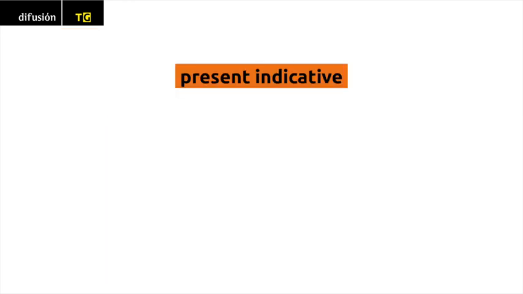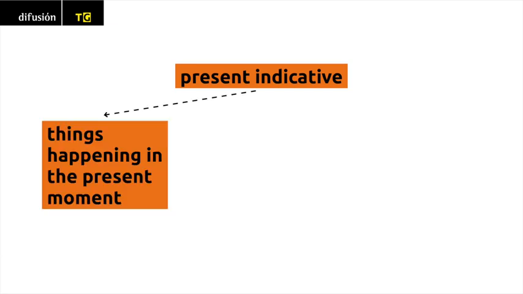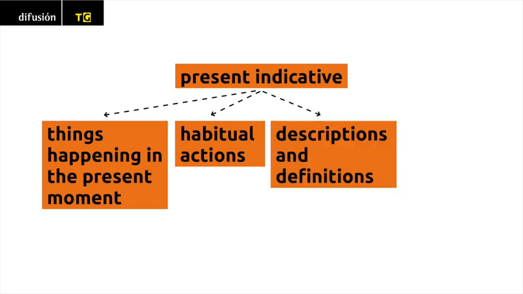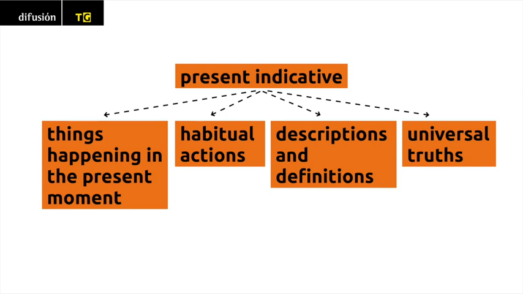Present indicative. Uses. In the tutorial titled Present Indicative, Part 1, you learned that the present indicative is used: 1. To talk about things happening in the present moment, 2. To refer to habitual actions, 3. To offer descriptions and definitions, and 4. To express universal truths that transcend chronological time.